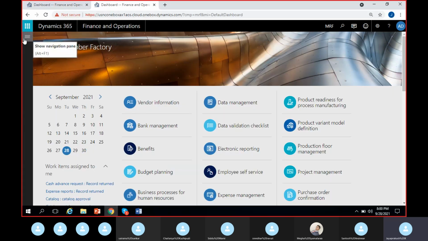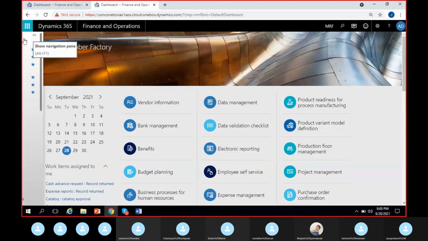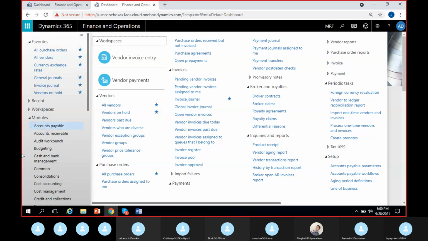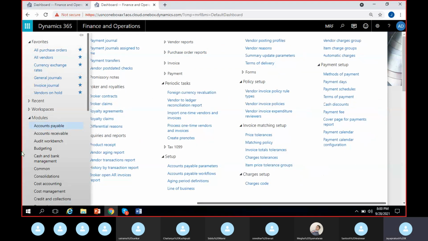So where can we find methods of payments? Can somebody navigate how we can find methods of payments? Accounts payable, payment setup, and methods of payment is the very first menu here.